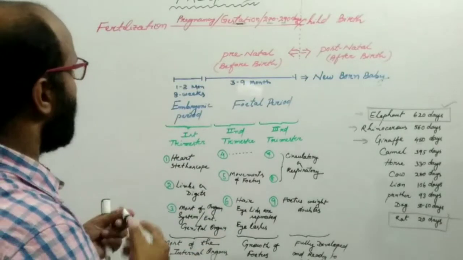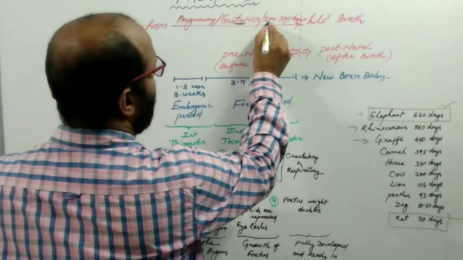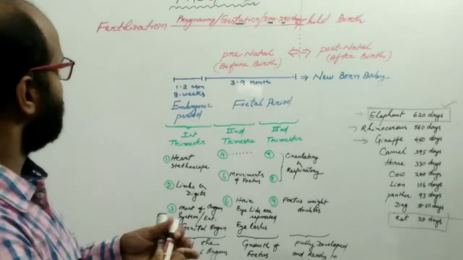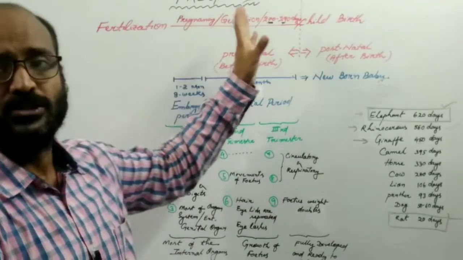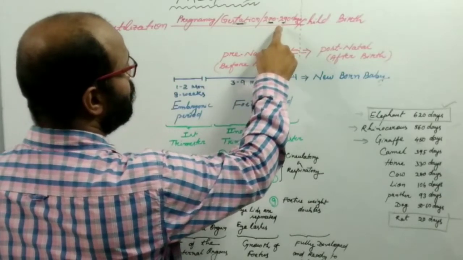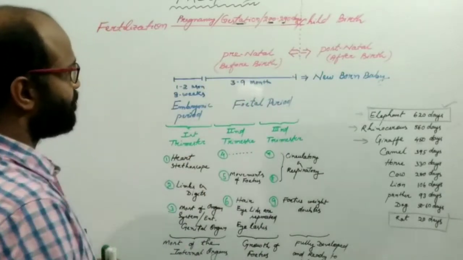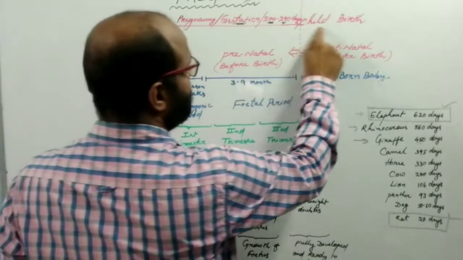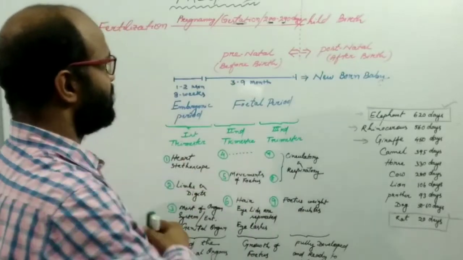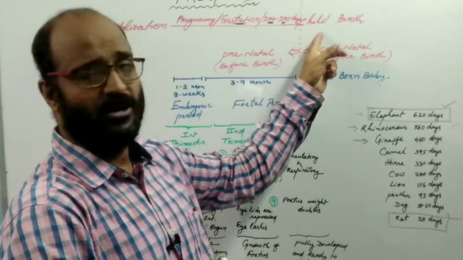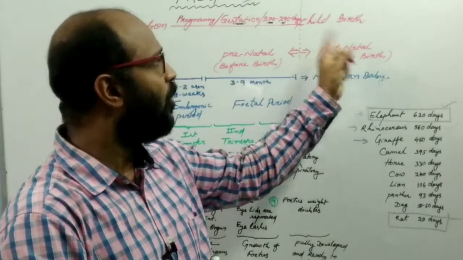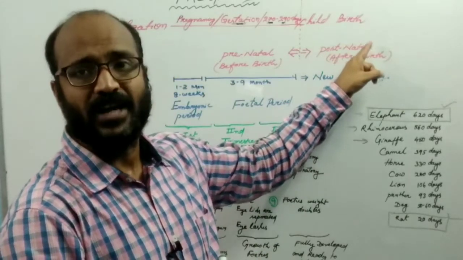In case of human, the gestational period is about 270 to 290 days, which is about 9 months. For the childbirth, or the delivery of baby, there is another single term which refers to the childbirth, which is known as the parturition. Parturition means delivery of baby or childbirth.